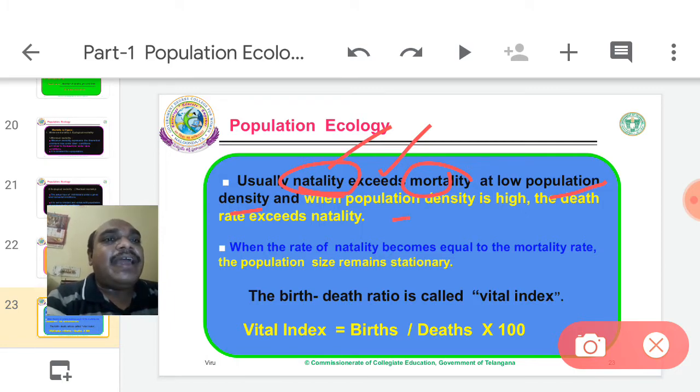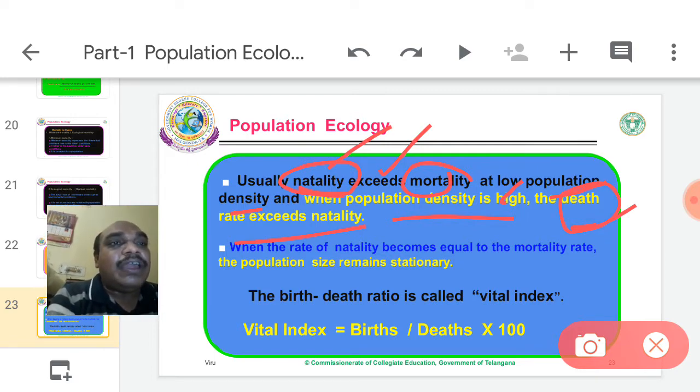Now the same acre of land has 200 deer. At that moment, the density is high. When population density is high, the death rate exceeds the natality. With about 200 deer in 1 acre, the deer suffer for space, for food, for everything. Therefore, the death rate is high.